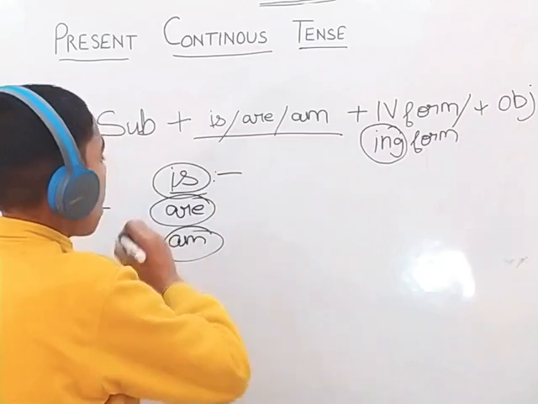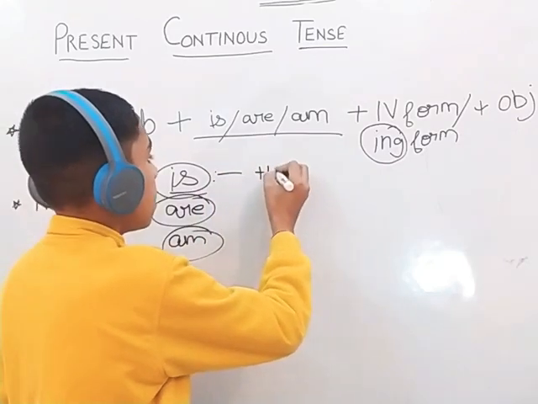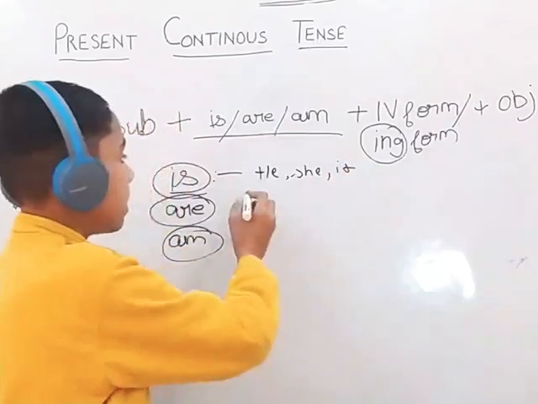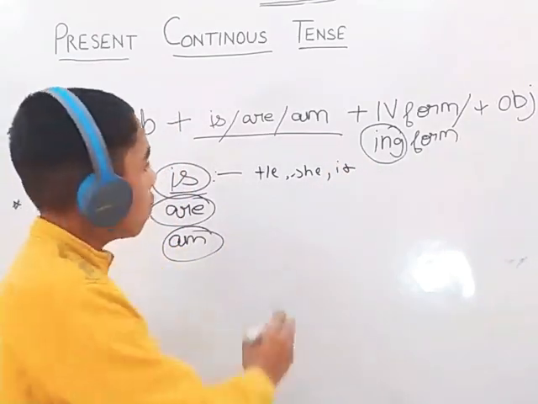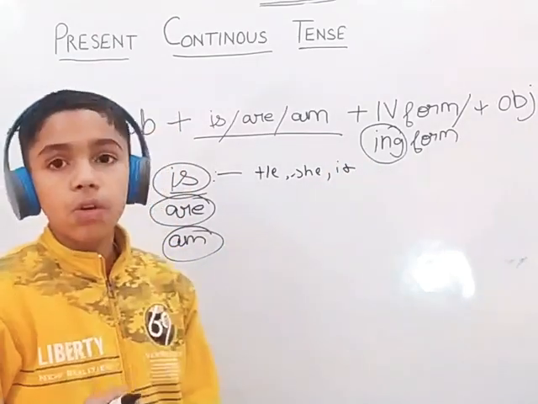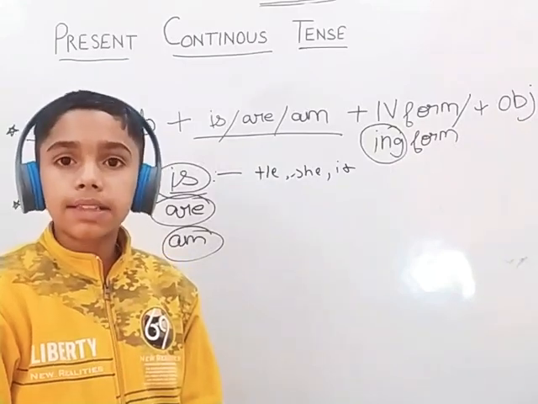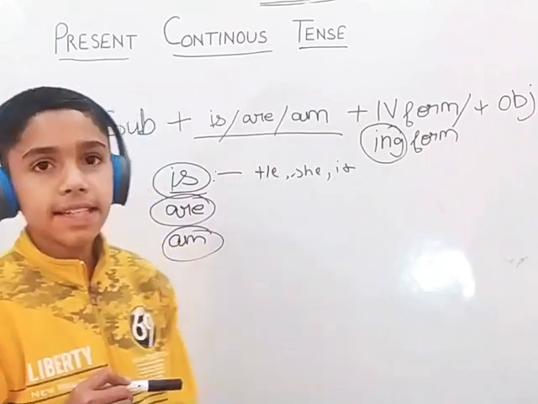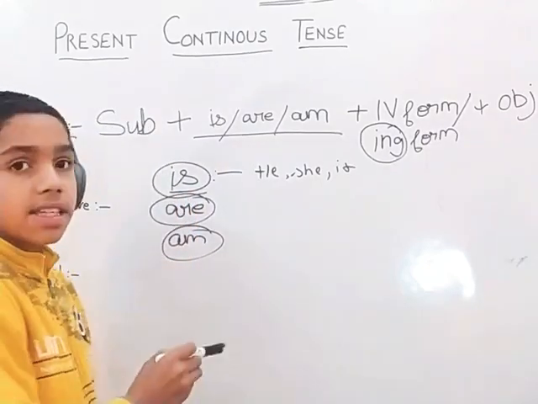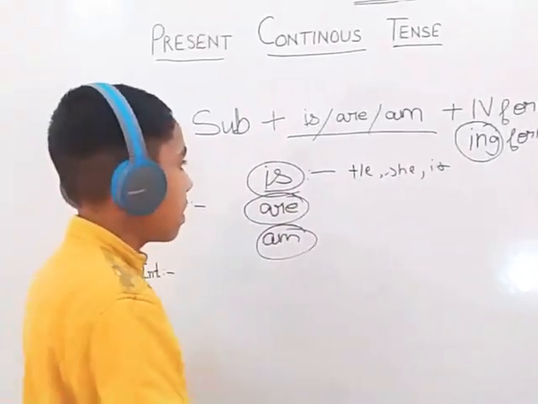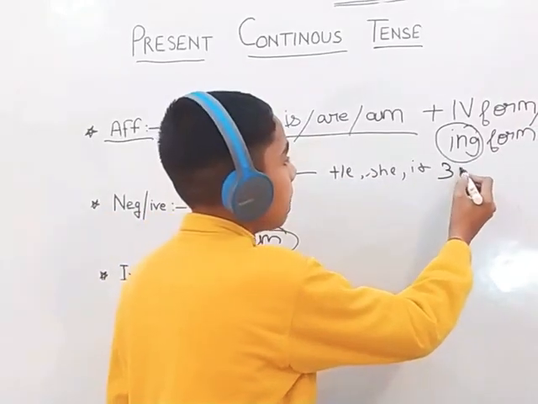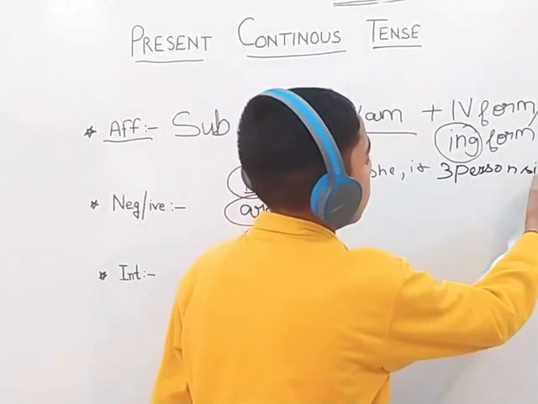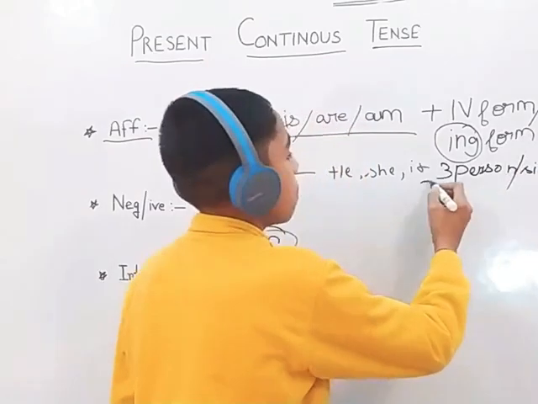So is will come with he, she, and it. Which person are they? They are third person singular. Now it is clear that is is coming for a singular person, because he is third person singular.